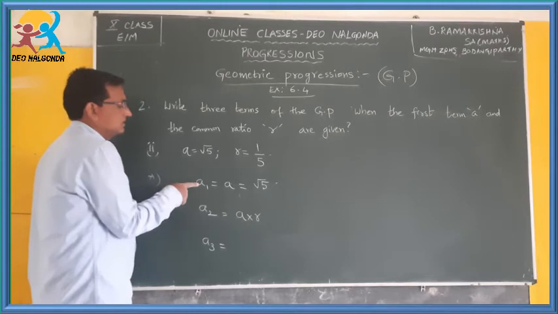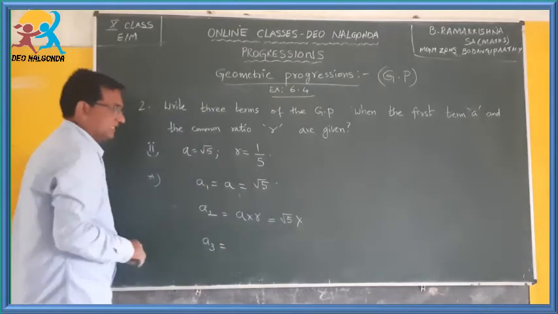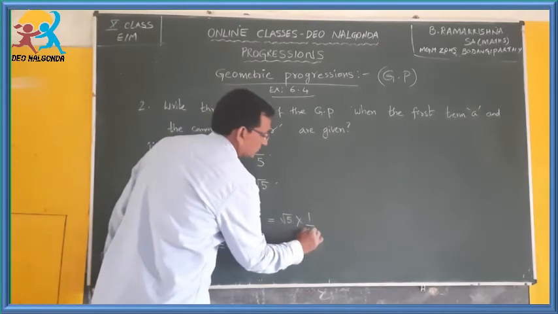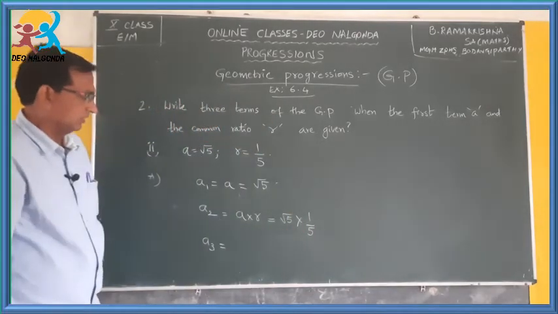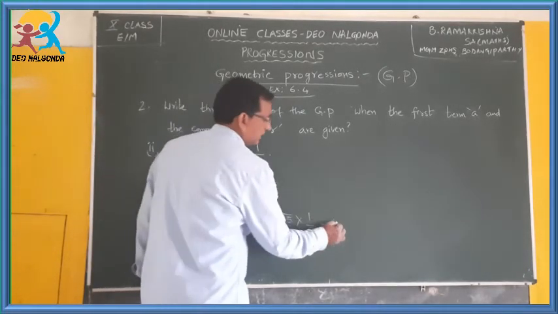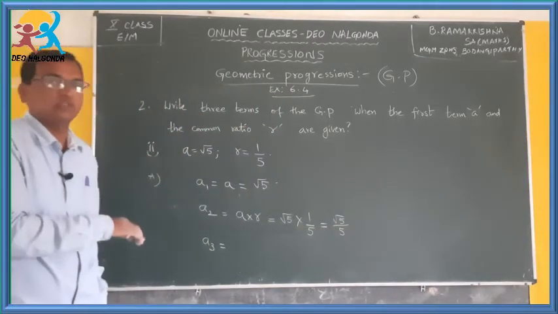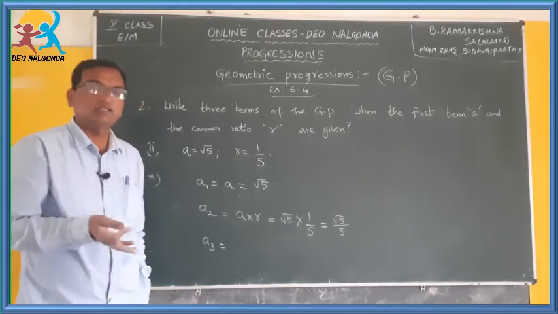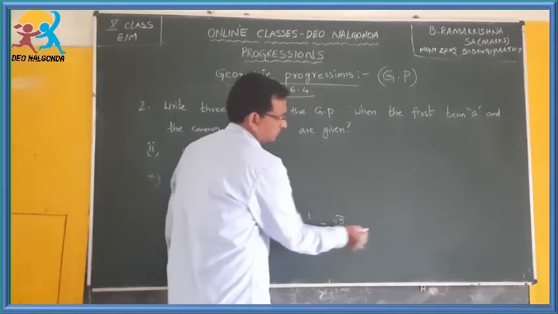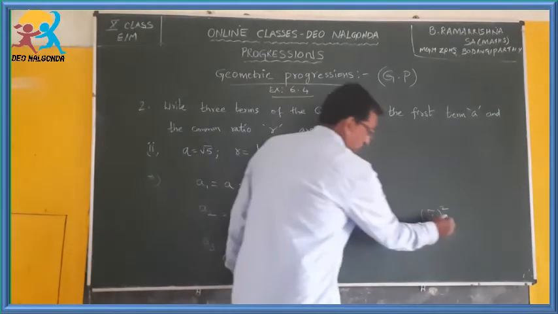So, previous term is A, which is root 5 here, root 5 into, what is the common ratio? Common ratio is 1 by 5. So, after multiplying this you get what? Root 5 by 5. If you don't know how to simplify that, leave that there itself. Otherwise, if you know this root 5 whole square concept,